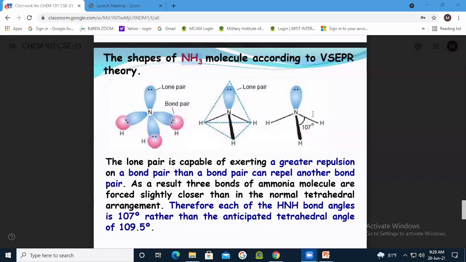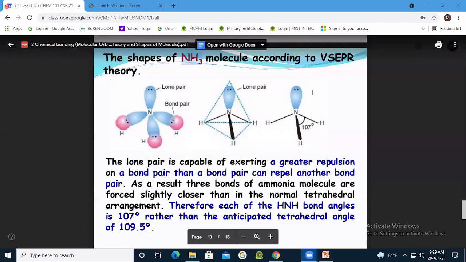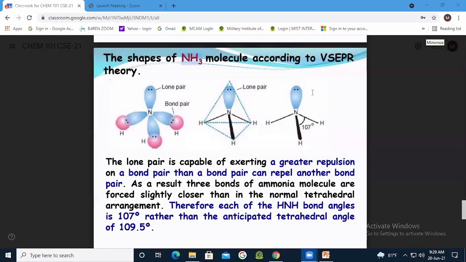Right. For this reason, there will be some squeeze, and the angle between the bond pair electrons will be 107, and between the lone pair electrons it will increase a bit, and it may be 111 or so.